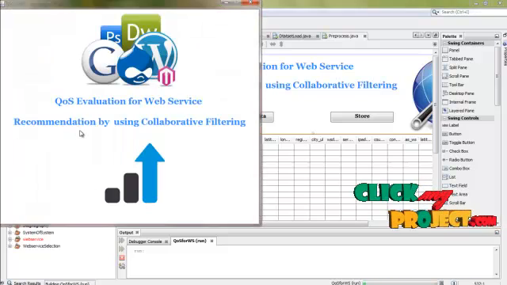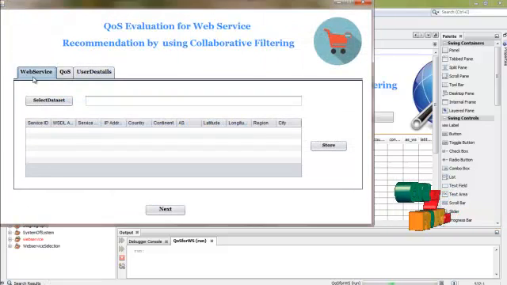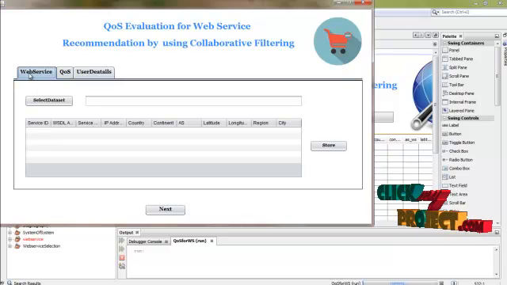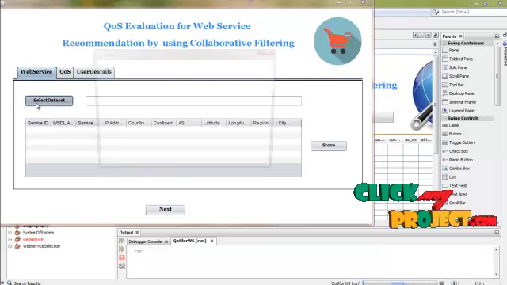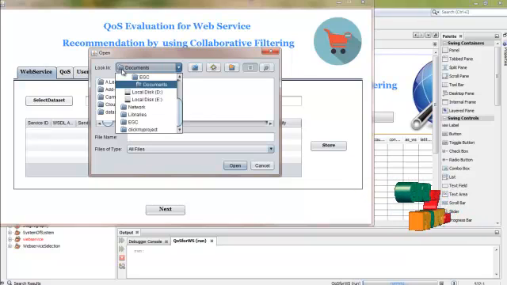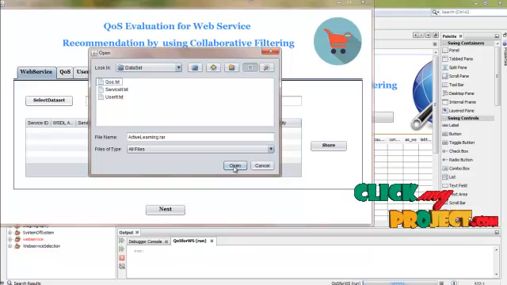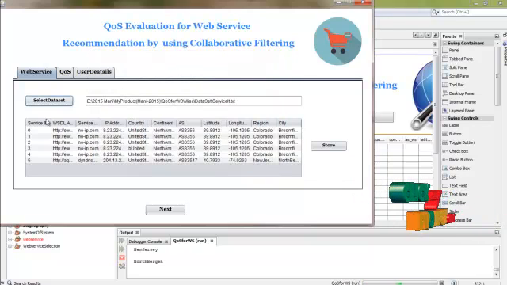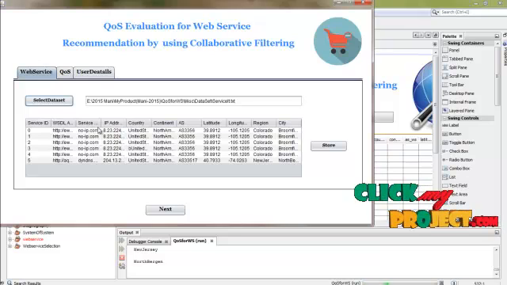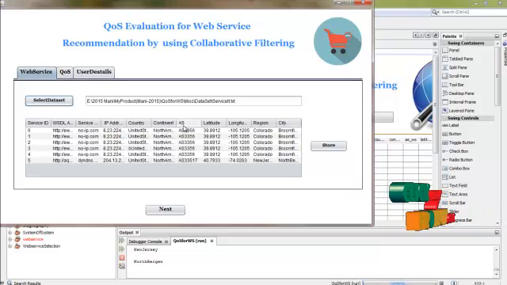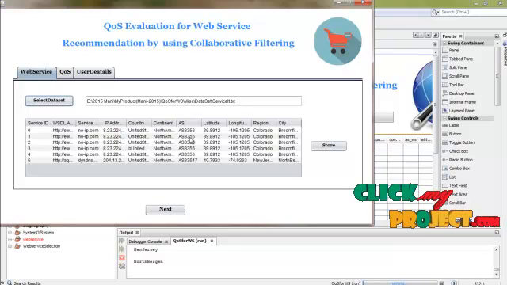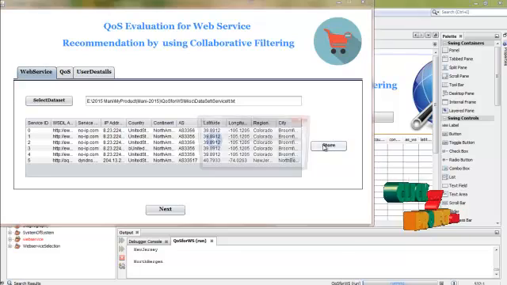And then click the home page, then go to the load dataset form. Choose the web service tab and then select the dataset from the specified path. Choose the web service dataset and then this information contains service ID, web service address, service provider, IP address, country, continent, AS, latitude, longitude, region and city, and then web service dataset stored into the database.